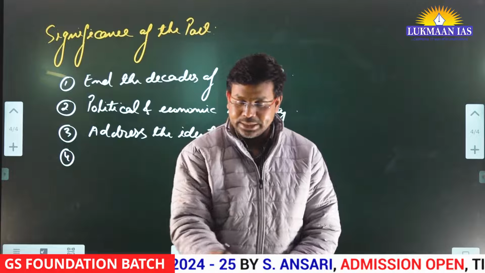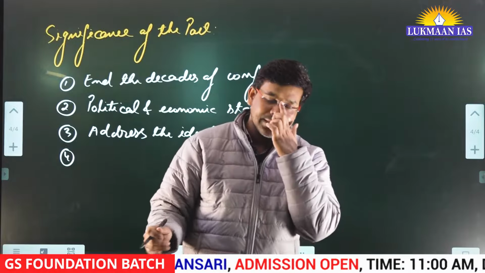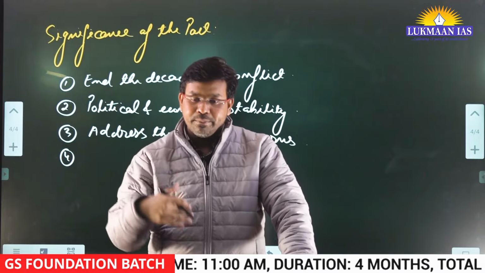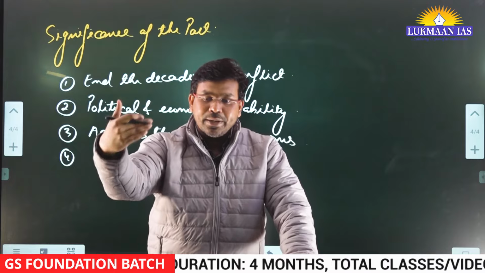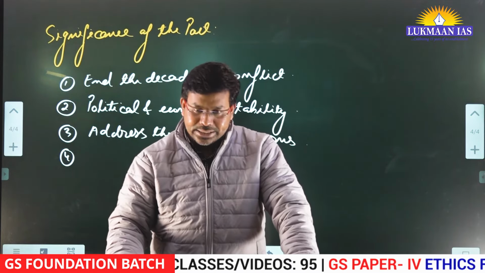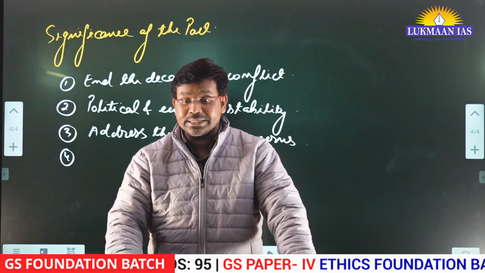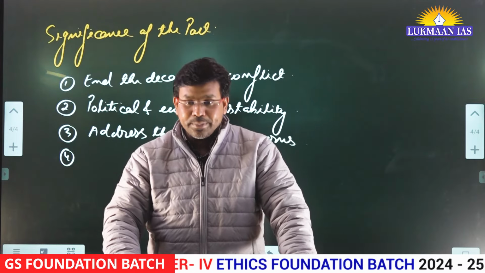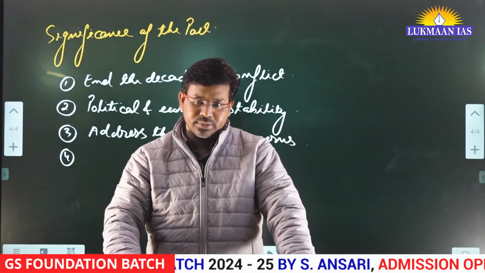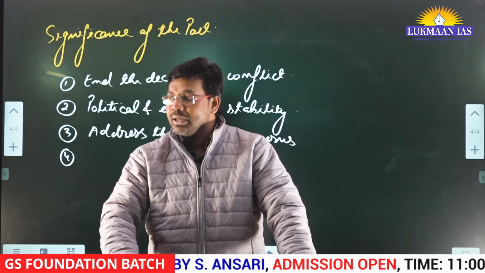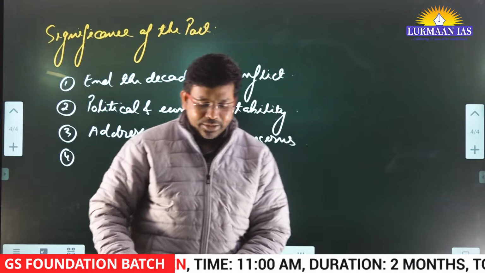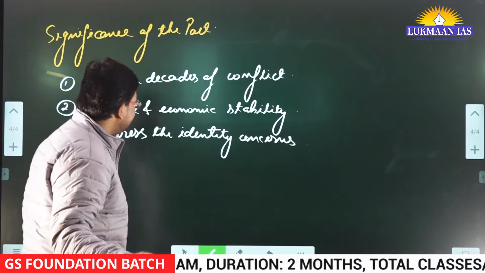Identity concerns means the indigenous people of Assam are fearful that people are coming from Bangladesh, Myanmar and Bhutan, and their population is increasing in Assam and surpassing the population of indigenous people, which is changing the demographic structure of the state. This is the identity threat that they are facing.